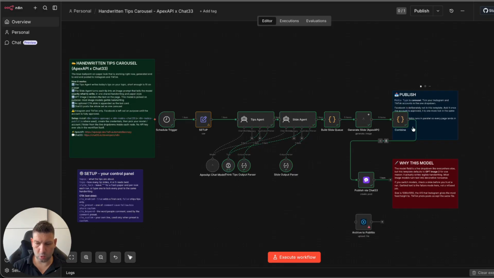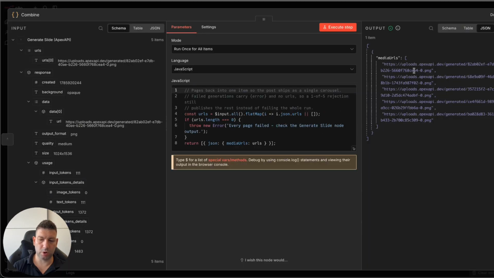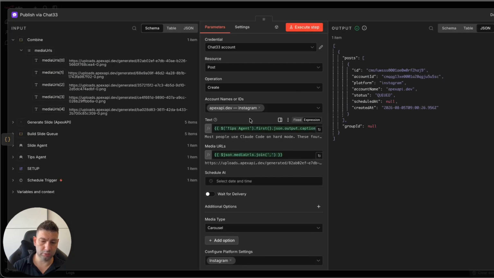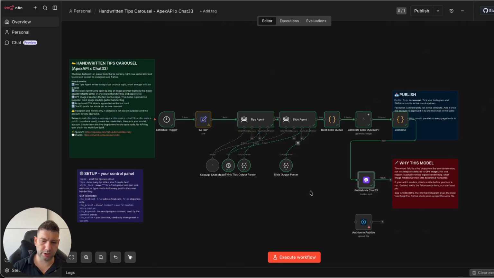Now we have the final combine node, which is going to combine all the image links or media links, and everything is going to be sent into this node, which is going to post everything onto the Instagram through Chat33 account. The Chat33 is one API key for all the social accounts. So you go onto it, you connect your Instagram, TikTok, YouTube, LinkedIn, Pinterest, and other accounts. And once everything is connected, you can post through one node everything onto all of them. And the link is below in the description.